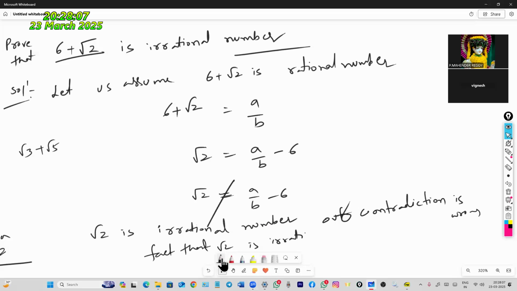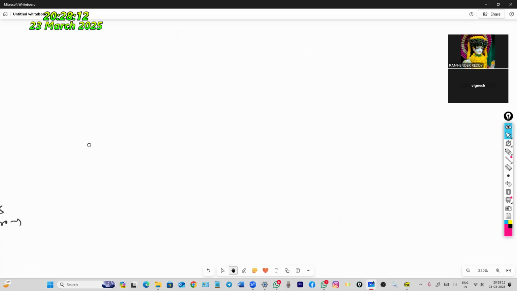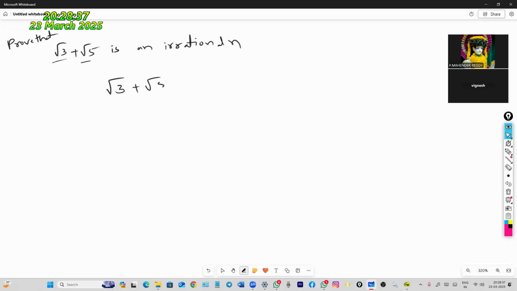Okay. Now two roots problem. For example, root 3 plus root 5. Prove that root 3 plus root 5 is an irrational number. When two roots are there, you have to consider root 3 plus root 5 equal to a by b.